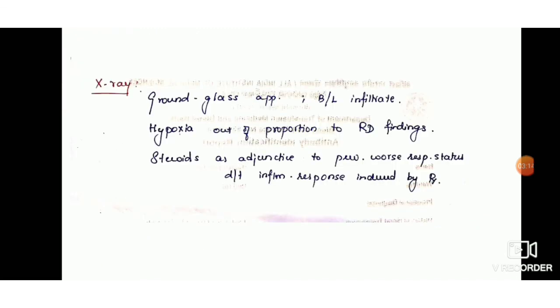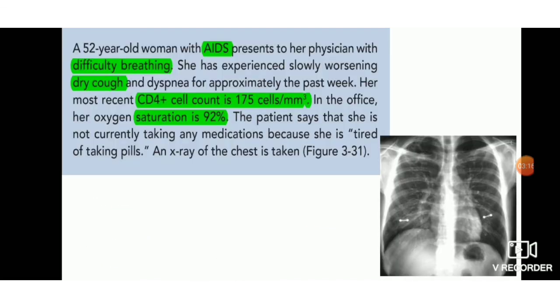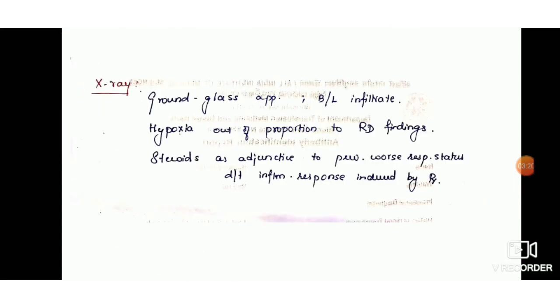Now the X-ray, as we saw in the question, shows a ground glass appearance with bilateral infiltrates, and the hypoxia will always be out of proportion to the radiological findings. And in some cases, steroids are added as adjuncts to prevent worsening respiratory status due to the inflammatory response induced by the treatment.